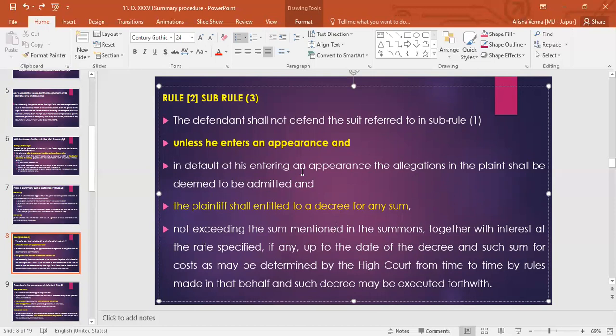So now what is the takeaway from this particular incident? It is that the defendant is already informed in the first summon that if you're not entering an appearance against this particular plaint, then you'll have to pay the plaintiff such and such amount. And if he does not appear, then the court is at liberty to pass judgment on the next date.